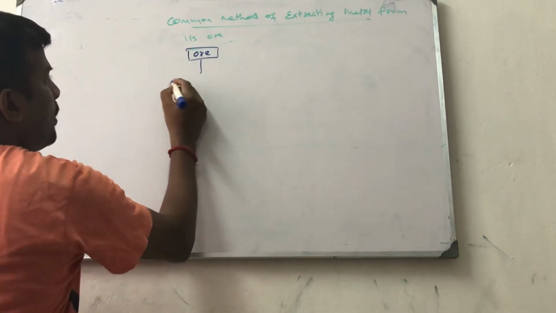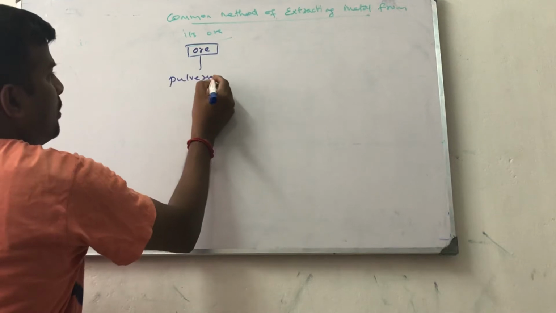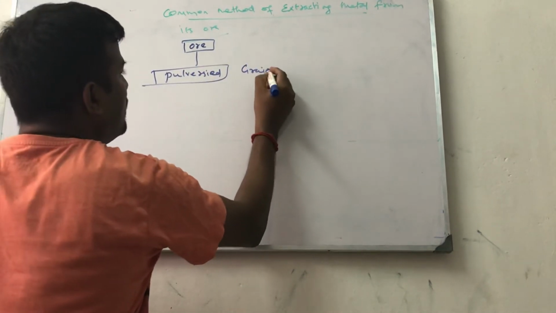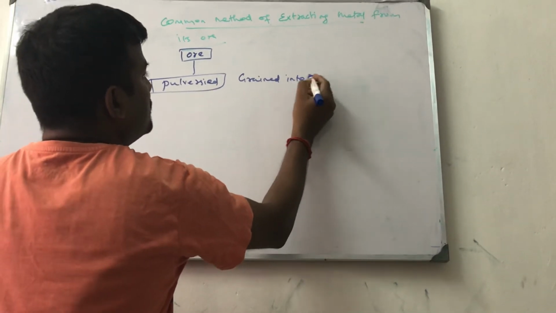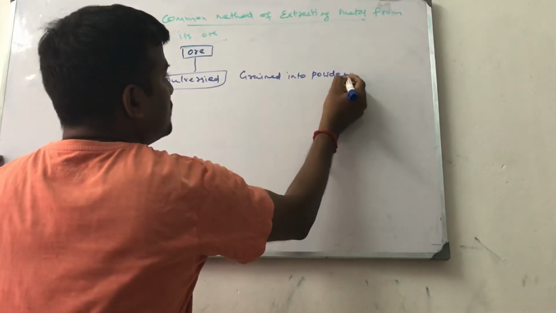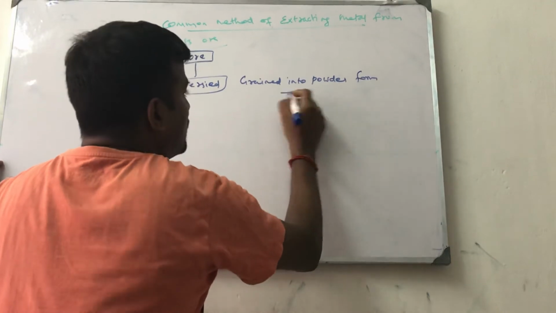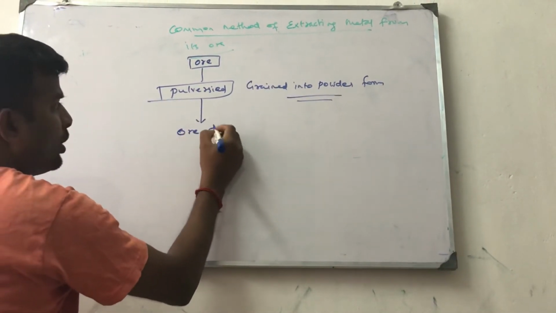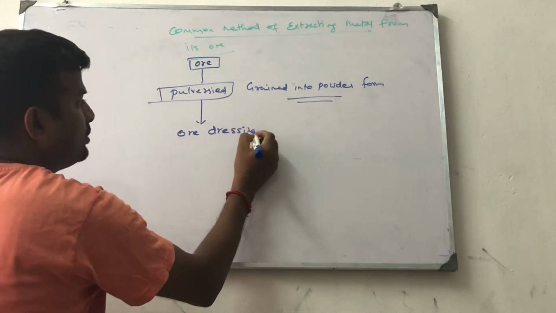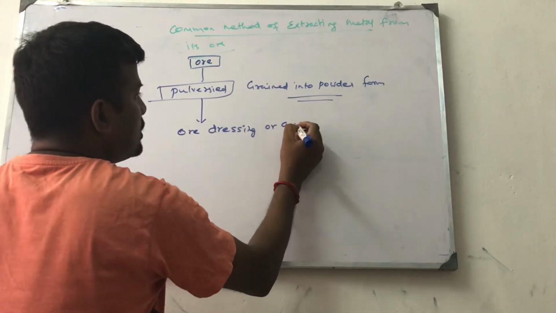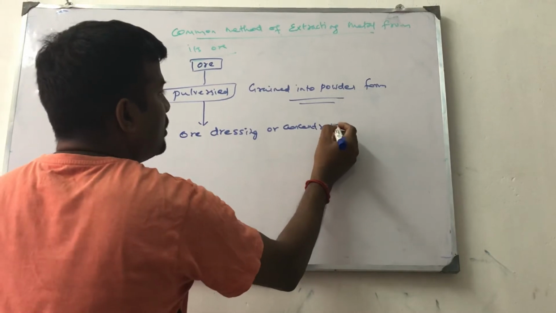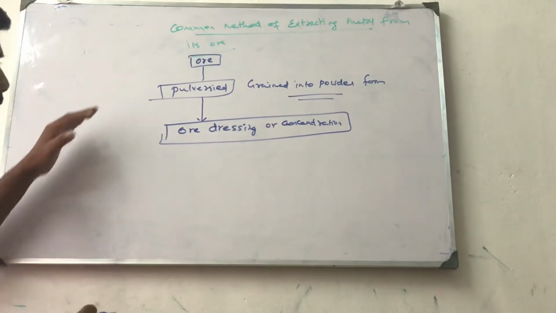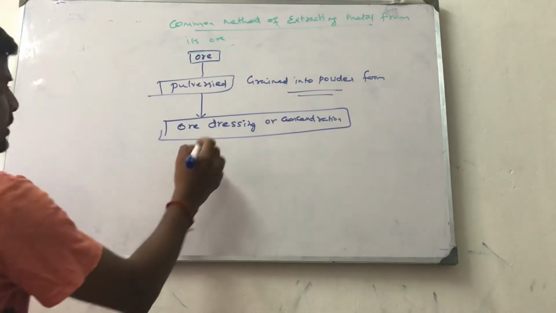First it has to be pulverized. Pulverized means it is ground into powder form. Next is ore dressing, otherwise known as concentration. I will explain what concentration and pulverization are after this flow chart.